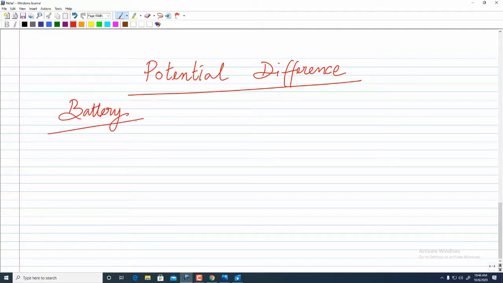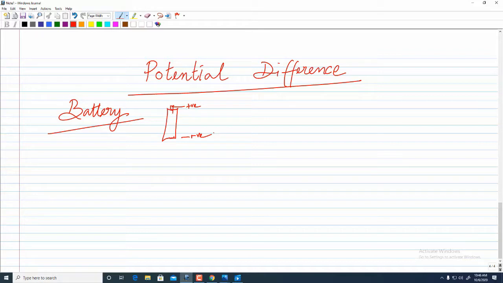Most of us are very familiar with a single cell or the connection of many single cells to constitute a battery. A battery has two terminals: the one on the top, heightened, is the positive one, and at the bottom we have the negative. This is the very common device to create the potential difference.